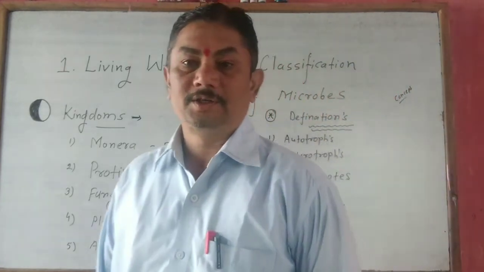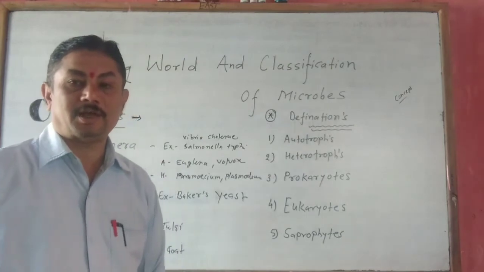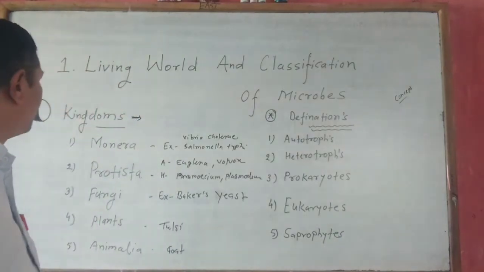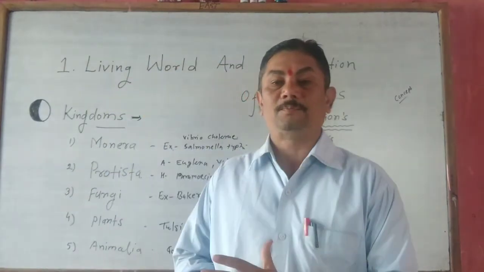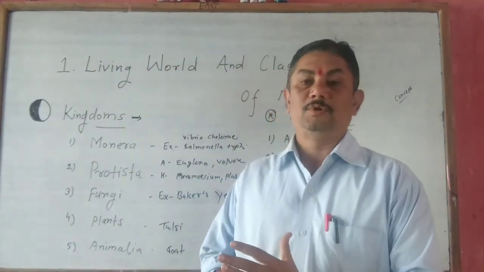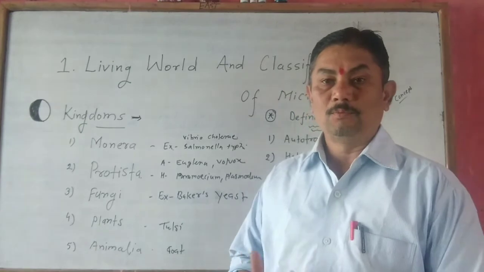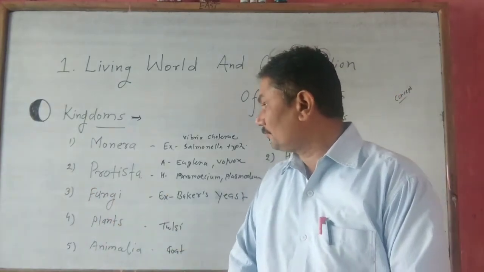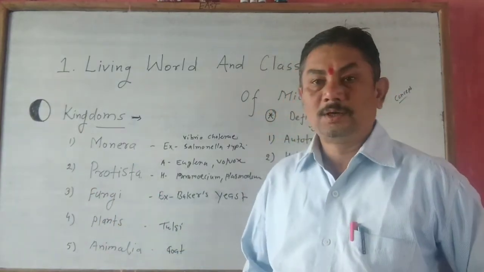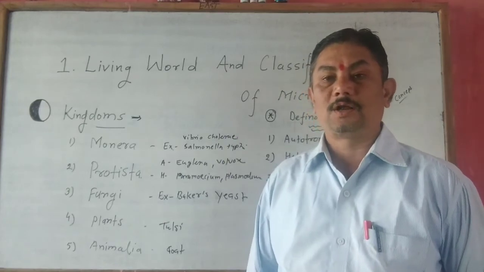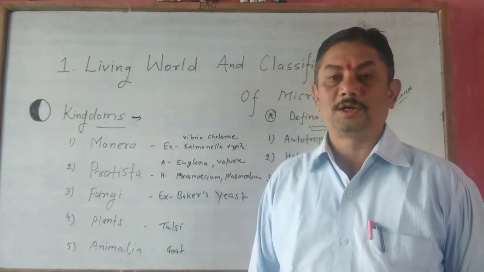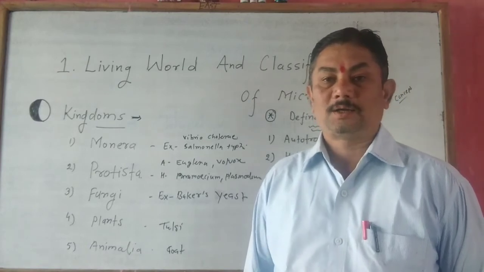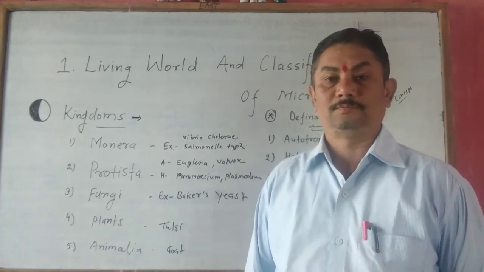First, we see the characteristics of kingdom Monera. What are the characteristics of organisms belonging to kingdom Monera? Number one, all the organisms belonging to Monera kingdom are unicellular.